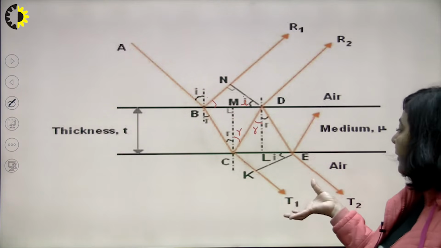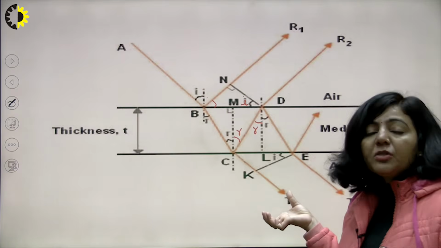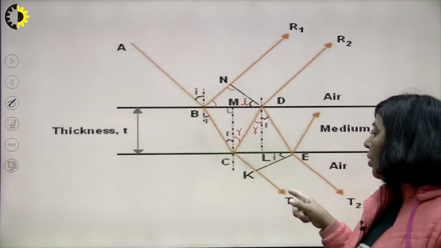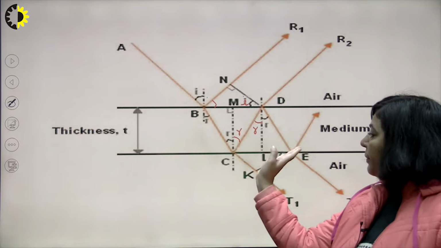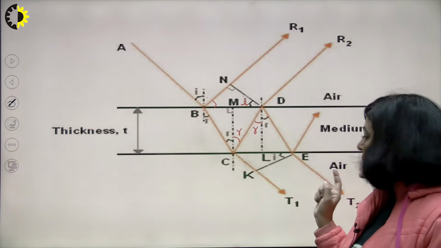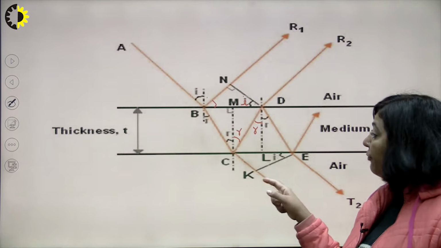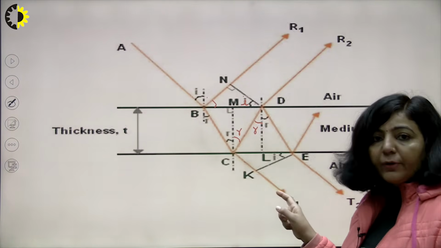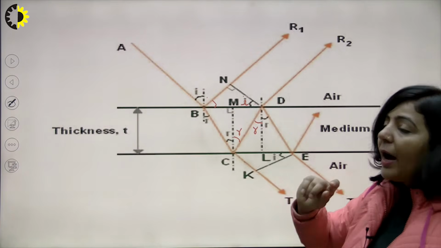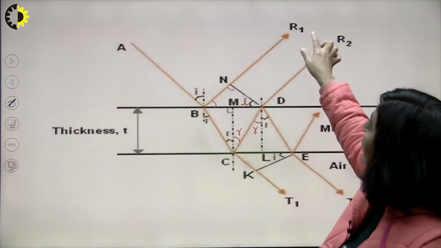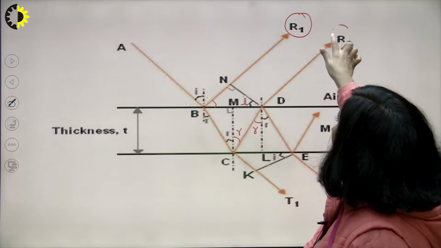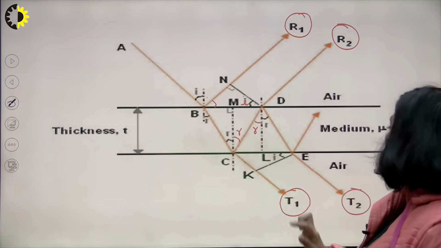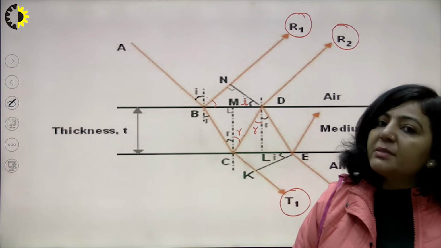And if you want to find the interference pattern for these transmitted rays, then you have to draw a normal from E on this line T1, because if you see beyond this line KE, both the paths will be the same. So the path difference will be calculated if you draw a normal from E on this line T1. So now you have to find the path difference between the reflected rays in case of the reflected system, and to describe the transmitted system, you have to find the path difference between transmitted rays.